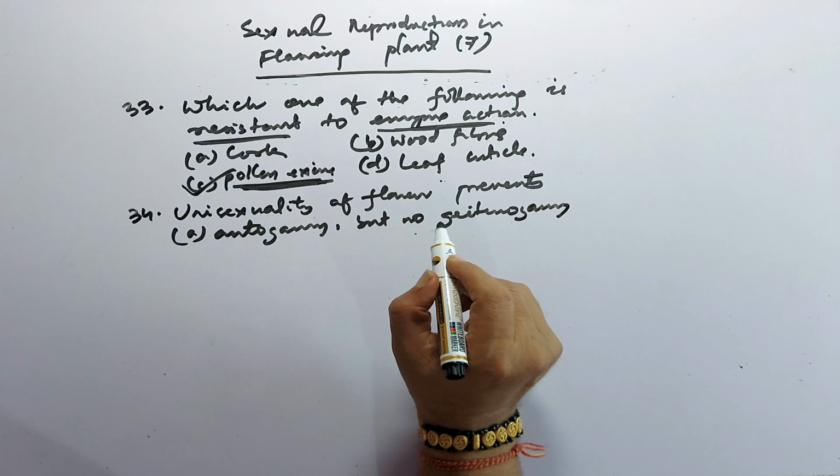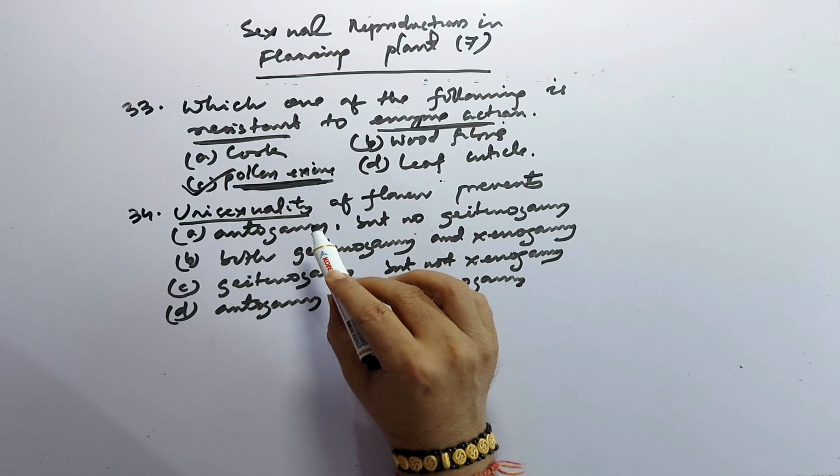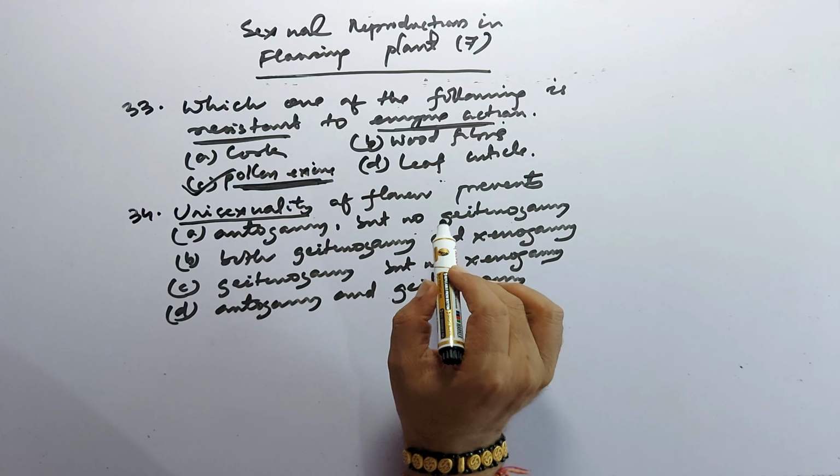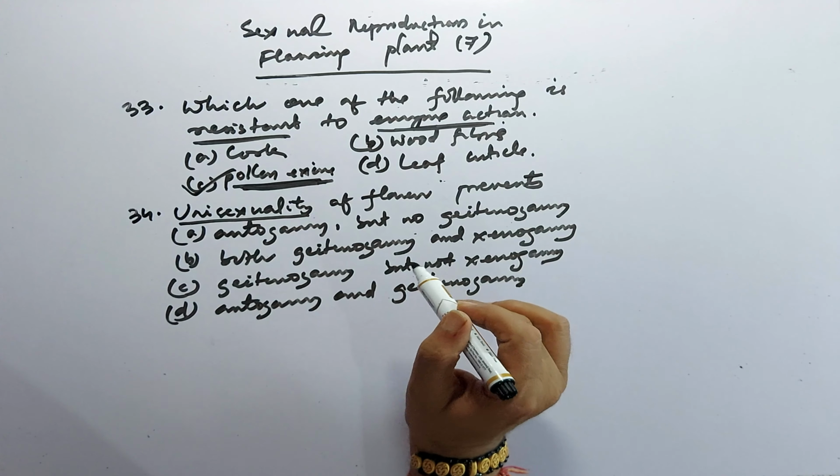Unisexuality means unisexual flowers, and both types, monoecious and dioecious, exist. Here it is not specified, so it may first of all prevent autogamy, but it may not prevent geitonogamy. So the correct option is autogamy but not geitonogamy. If it were unisexual with dioecious, then geitonogamy can be prevented. So this is the correct option.